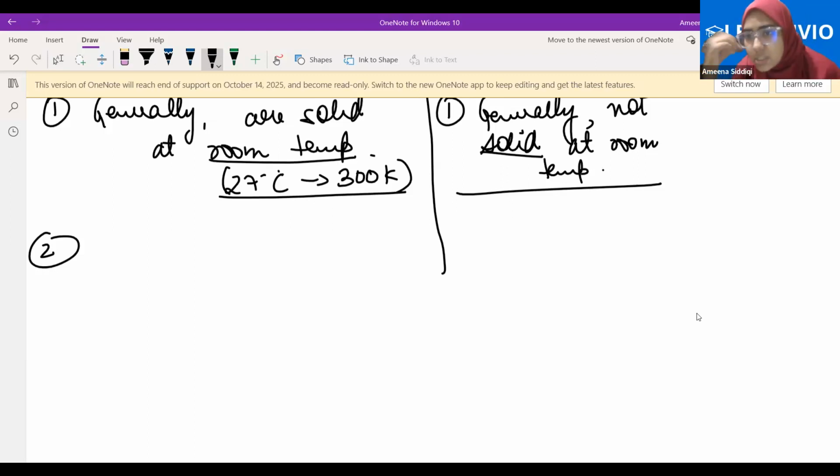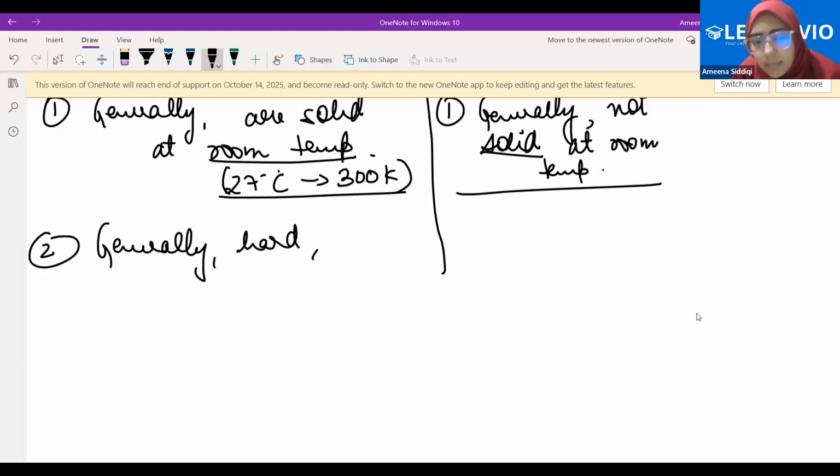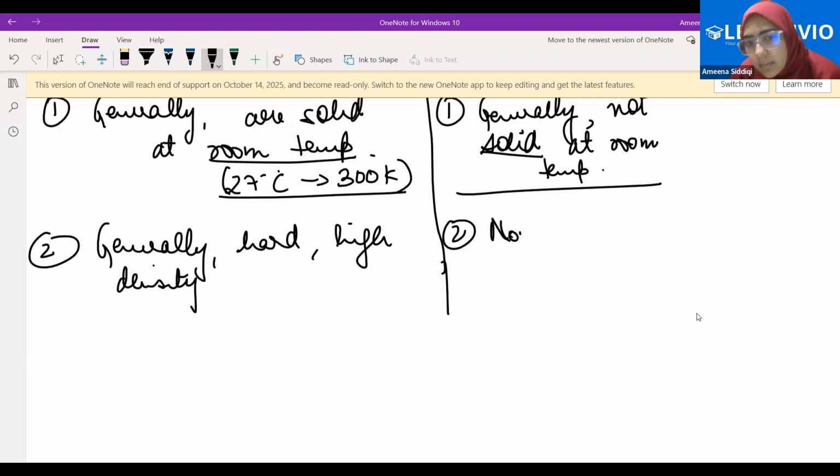If the metals are generally solid at room temperature, it is very obvious that they will be rigid and hard, and they'll have higher density. Can I write generally hard? Correct. Generally hard and have high density. And what will be the point here with non-metals? Generally they have very low density.